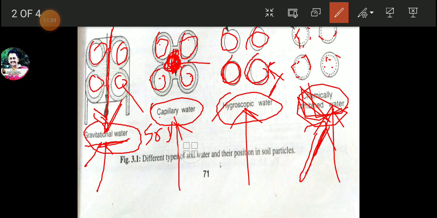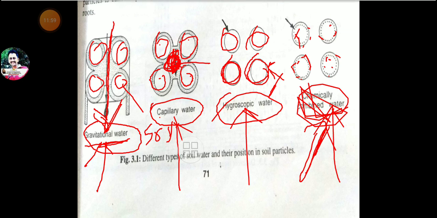Friends, you have to keep in mind, out of these four, or the fifth type also I have told you, that is running water, only capillary water, the second type, is available to the plant for its absorption. That's why I have shown this sketch to you.